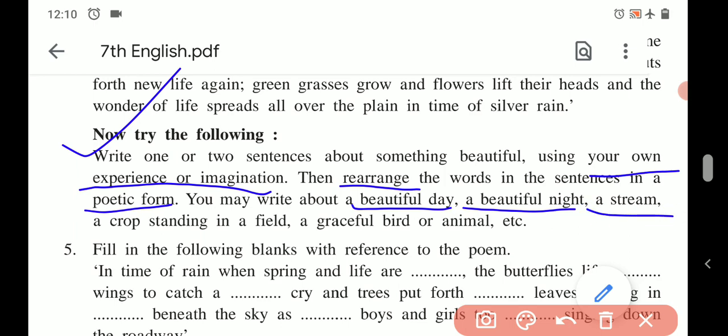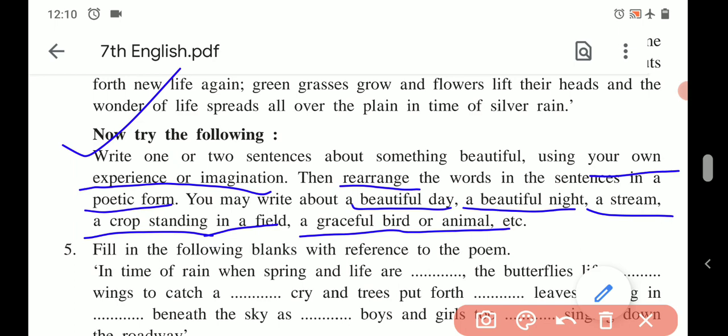A stream means a small river. A crop standing in the field. A graceful bird or animal. So any topic you can choose about which you have to write two sentences, and then those two sentences you have to change into the poem by rearranging the words. Let me provide you an example. Here I am telling you the two sentences about a new day.